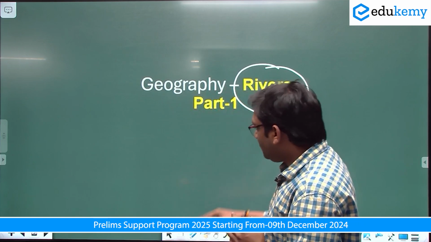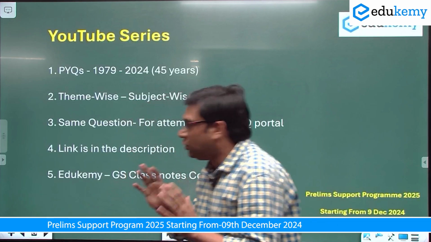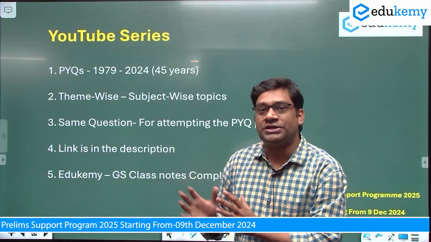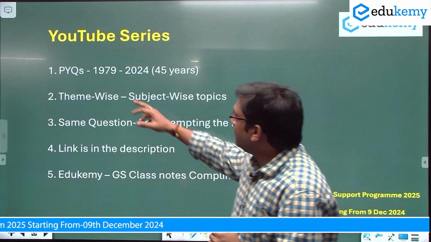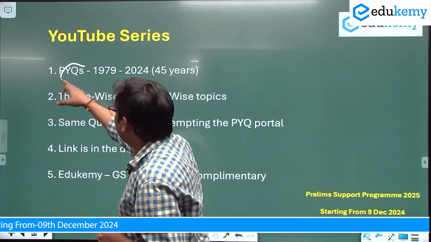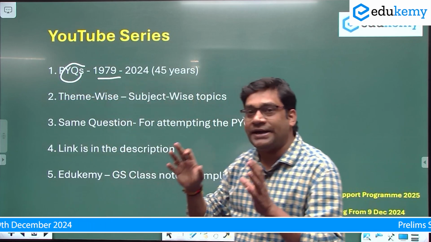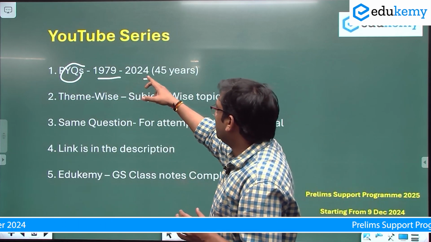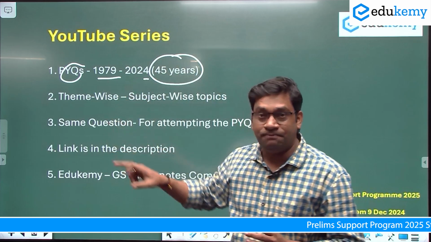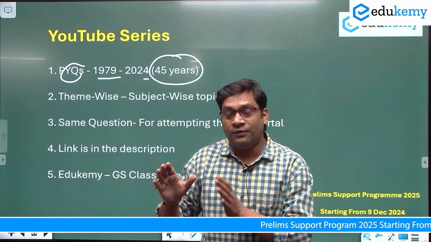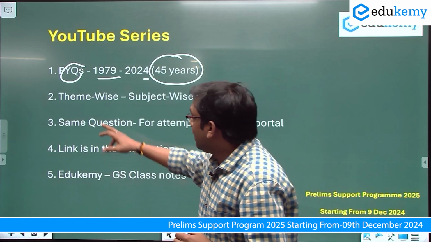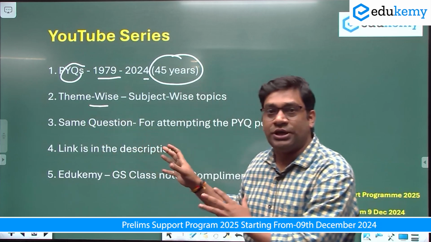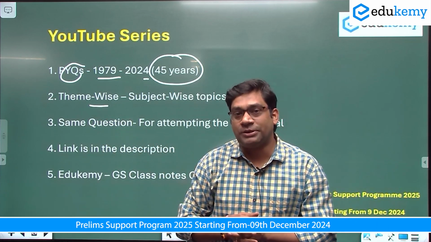Now, a little bit I will talk about our past year question series that from today onwards we are going to start. This will be a past year question series where we will discuss questions from 1979 to 2024. This will be 45 years. This is the first time we discuss the last 45 years of question papers. Now theme wise, in today's class I am going to discuss rivers.